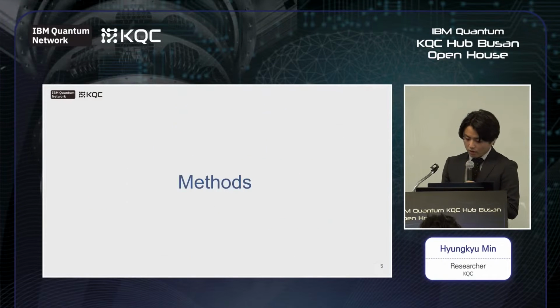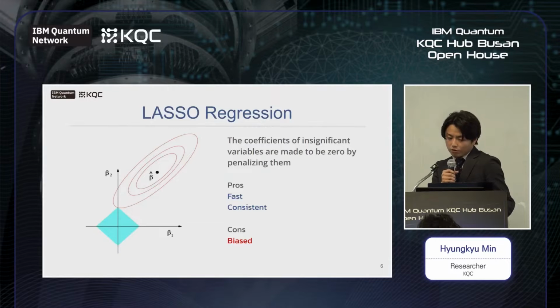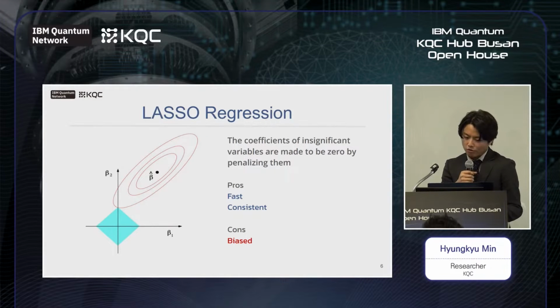Now, let's see how we can solve the problem. The conventional statistical approach is Lasso regression. Lasso regression uses an L1 penalty to find the coefficients. By restricting the beta, the algorithm tends to set the coefficients of uninformative features to 0. Therefore, the uninformative features are naturally eliminated. Lasso is really powerful and fast, but its estimator is biased. Therefore, to use the Lasso coefficients, additional statistical inferences are needed.